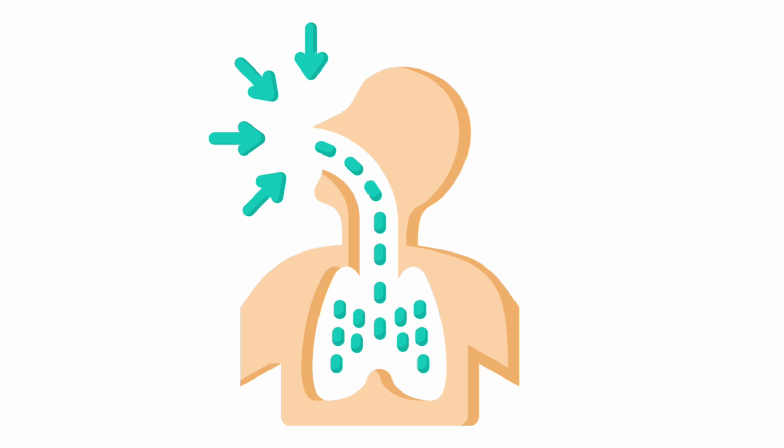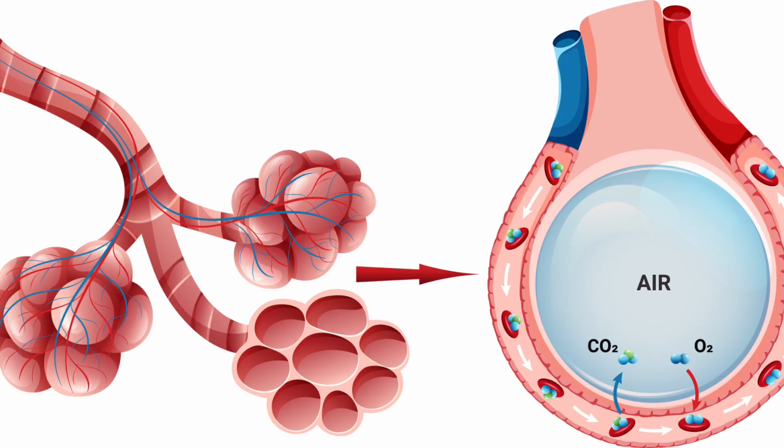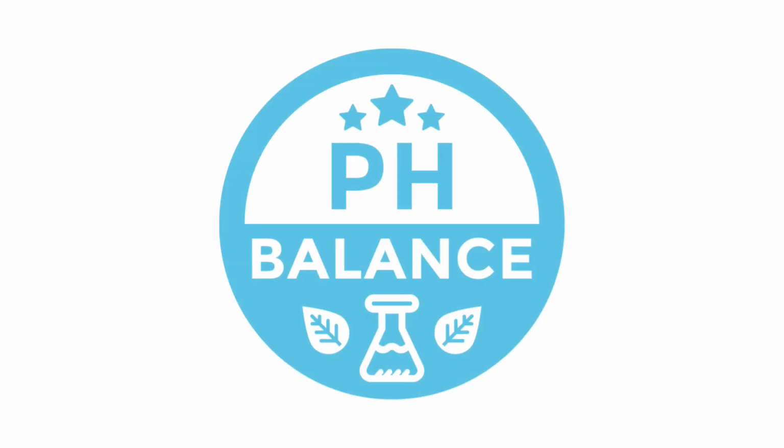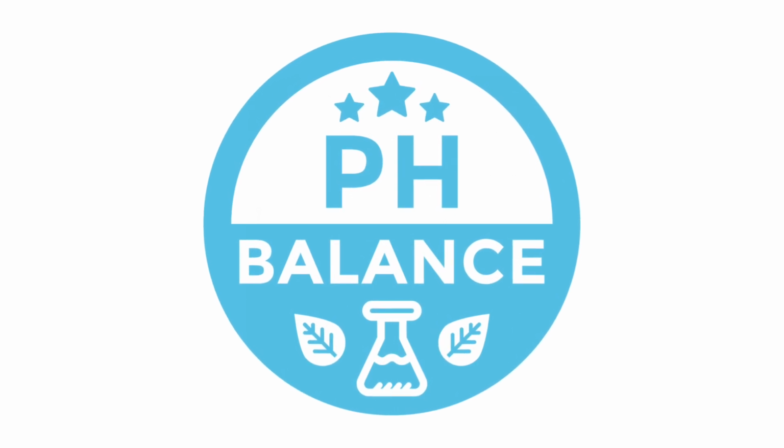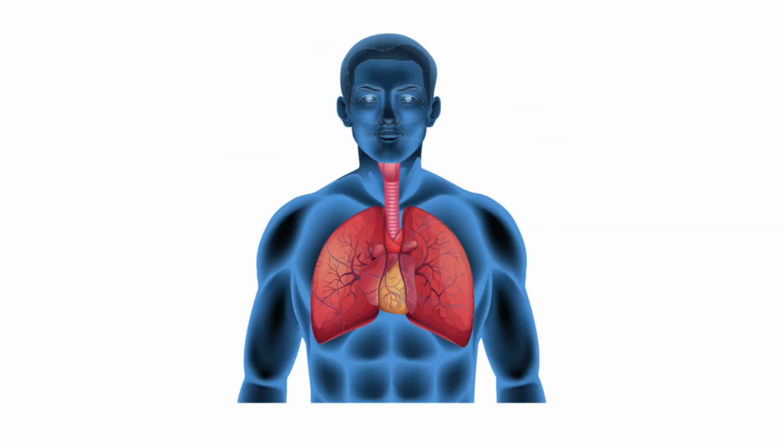Then, in the alveoli, oxygen from the inhaled air passes into the blood, while carbon dioxide from the blood is transferred to the alveoli. Then the diaphragm relaxes and pushes the carbon dioxide rich air out of the lungs. This process is important for maintaining the body's pH balance. This is a quick overview of the respiratory system.